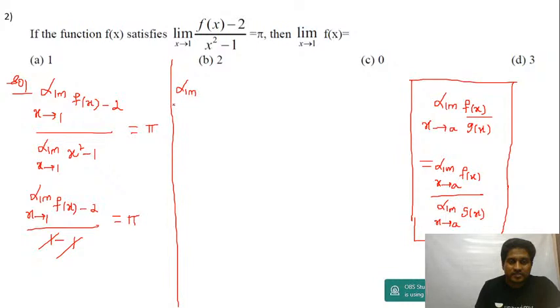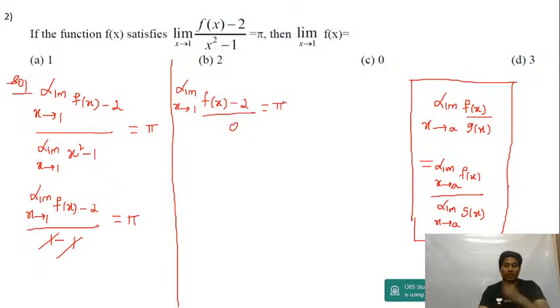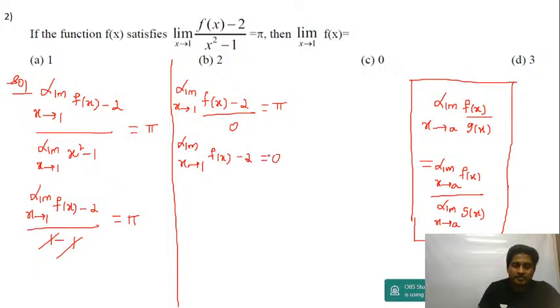So I can write limit x tending to 1 of f of x minus 2, upon 0, is equal to pi. I'm going to cross multiply. So this becomes limit x tending to 1, you get f of x minus 2 is equal to 0. If I cross multiply, minus 2 you shift on the right side. This can be written as limit x tending to 1 of f of x is equal to 2. That's the answer, guys. Answer is option B.